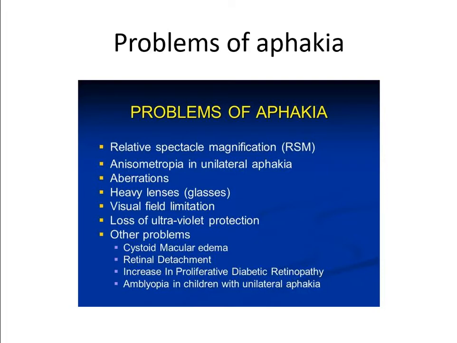When you hold the plus 10 lens, it will magnify any object you see by 33 percent. Till now the patient was using his crystalline lens to see things in normal size. Now all of a sudden he will be seeing everything bigger. That is the main problem which the patient will face. There will be relative magnification of the images, about 33 percent.